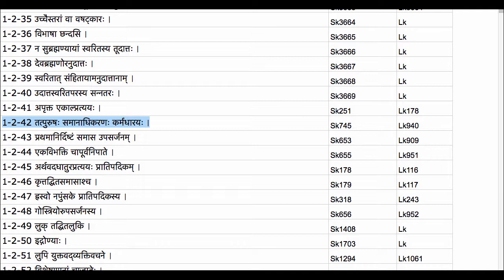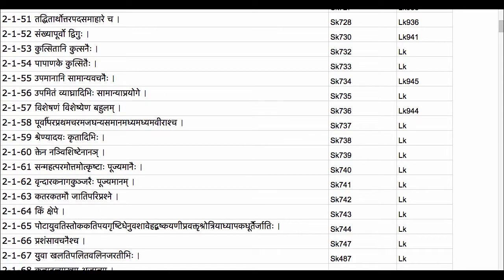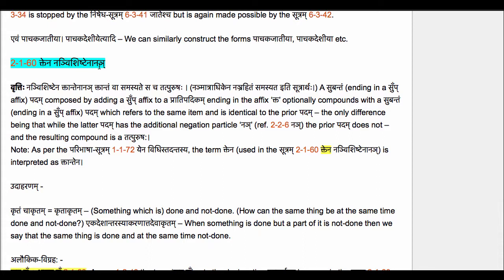We recently studied the Sutram 2158, Purva Para Prathama Charama Jaghanya Samana Madhya Madhyama Virashcha. We have also studied the Sutram 2157, 2156, 2155. Let us now take the Sutram 2160. Ktena Nai Vishishtena Nanya. For the Cheda is Ktena Nai Vishishtena Adanya. The Vritti says, Nai Vishishtena Ktantena Nai Ktantam Va Samasyate Sacha Tatpurushaha.